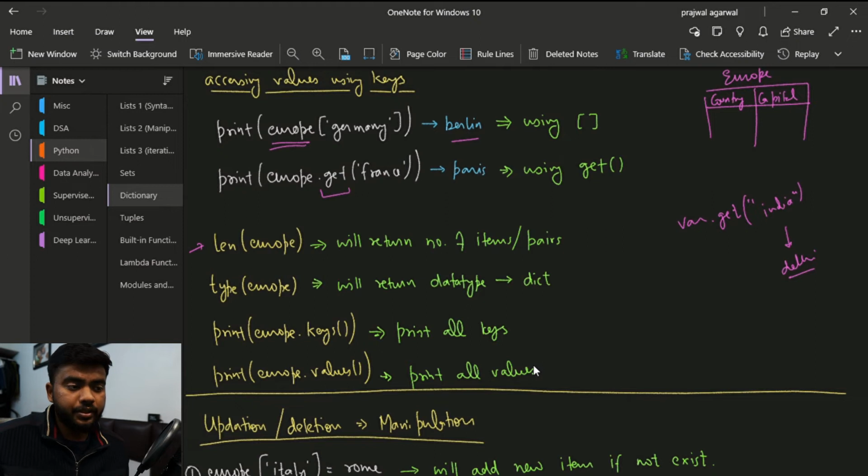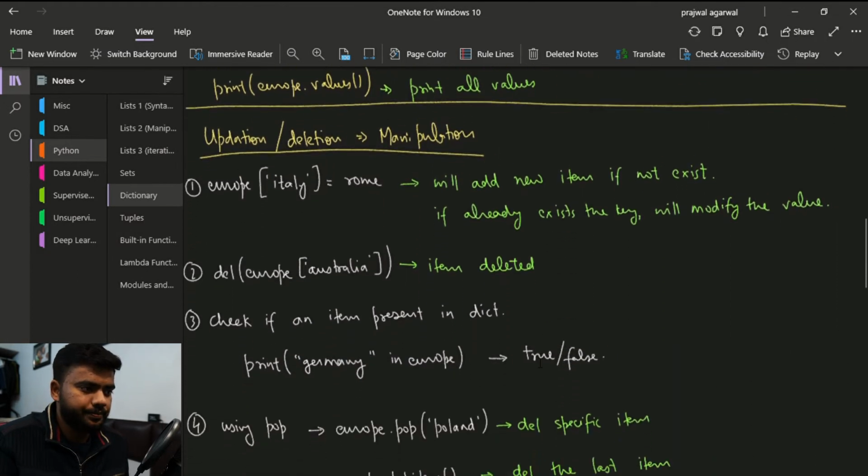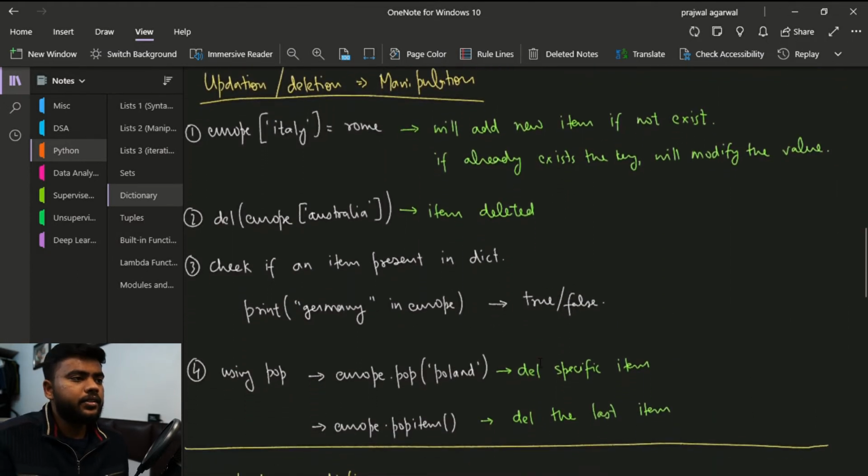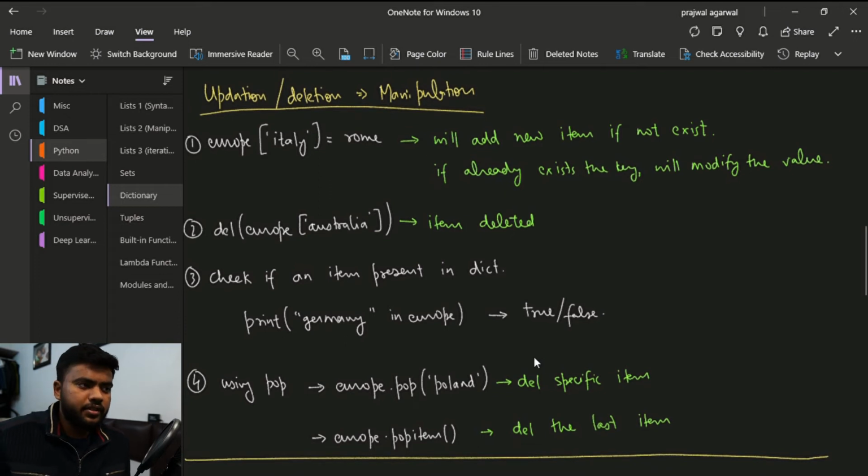Type function is going to return the data type of the particular variable, as it always does, so it will be printing dictionary here. If you use the print command, and inside the print you have the dictionary name dot keys and the brackets, it will print all the keys you have inside the dictionary. And similarly for the values, dot values will print all the values inside the dictionary. Okay, now we will be talking about manipulations inside dictionaries.